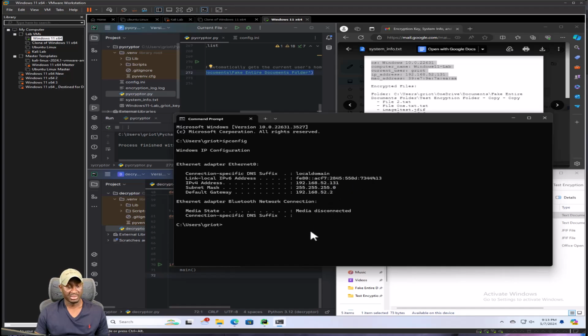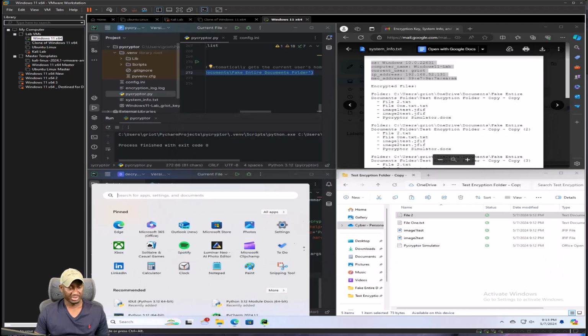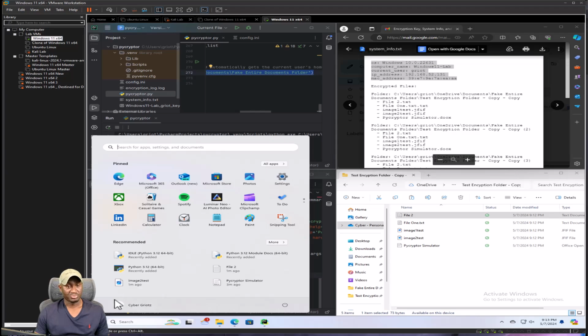That's correct. MAC address should be the same. This is correct, so I'm not even gonna bother. Operating system name we already know, it's Windows 11, whatever it says, Windows 10 blah blah blah, but it's Windows 11 Lab. So that's the computer name actually, and then current user is Griot, so we can see current user here, Griot.